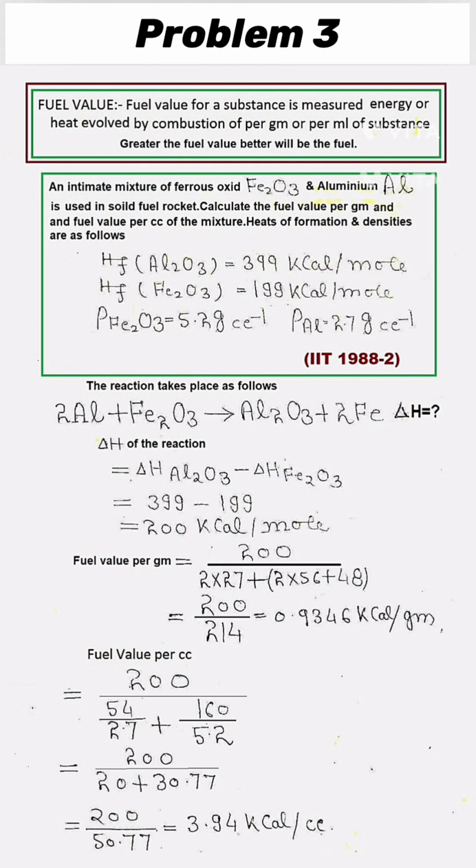Here in the given thermochemical reaction, aluminium is oxidized and iron is reduced. During this process, energy is released. Here both aluminium and iron oxide are considered as fuel, and the enthalpy involved in this reaction is 200 kilocalorie per mole. First we convert the 1 mole fuel into grams, then we can get the fuel value as kilocalorie per gram, and then using density value we can convert 1 mole of fuel into volume also and calculate fuel value per cc.